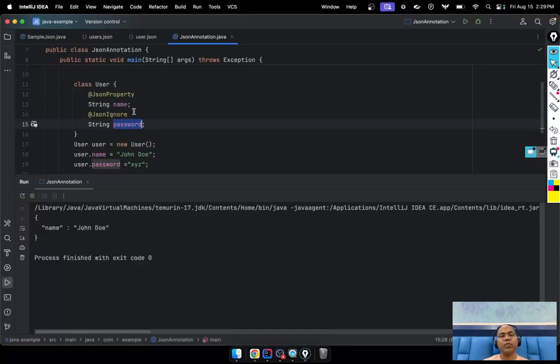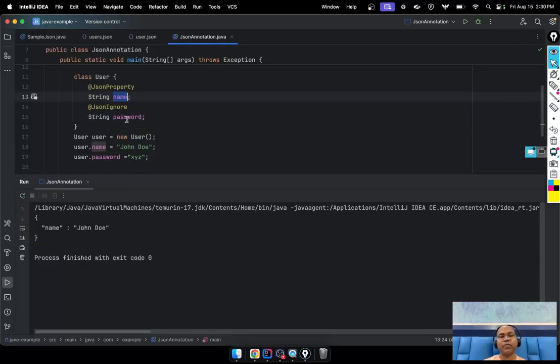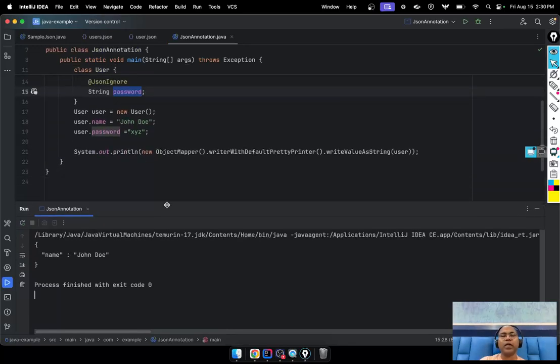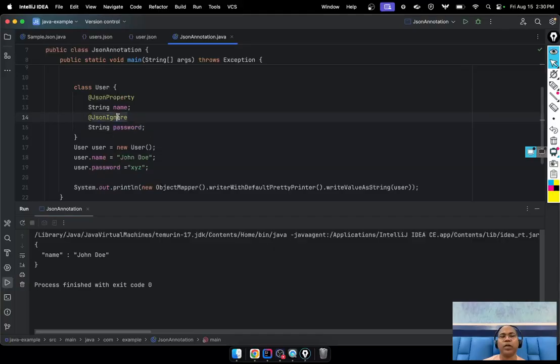If you mention it here, that means this name is part of it, but I don't want the password field to go in the JSON. In that scenario you can say JSON ignore. That means whenever this field is converted to JSON, ignore it.